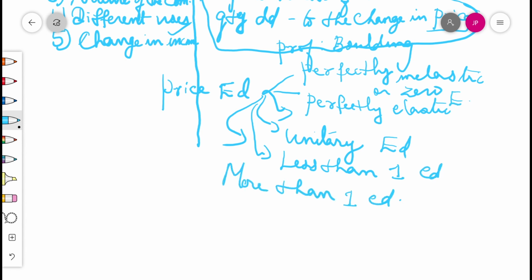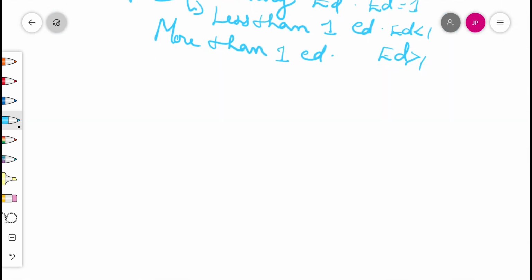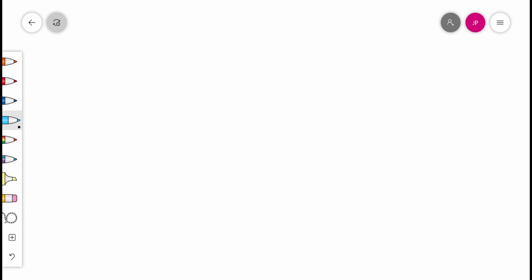So here ED is equal to 0, no change in demand. Second one, ED is equal to infinity. Third one, ED is equal to 1. Other one, ED is less than 1. Fifth one, ED is more than 1. Like that, we have 5 types of elasticity of demand. Please make 5 columns and write, and we can understand a little more.